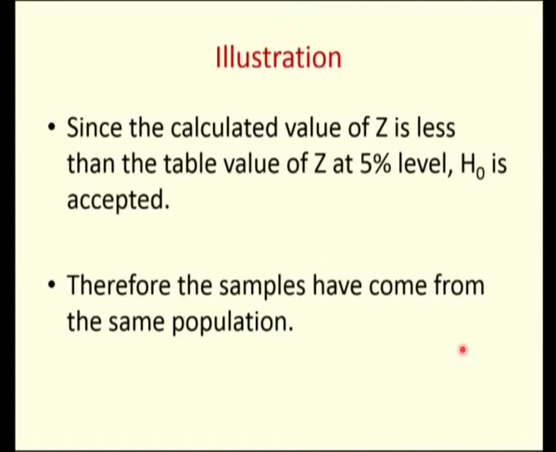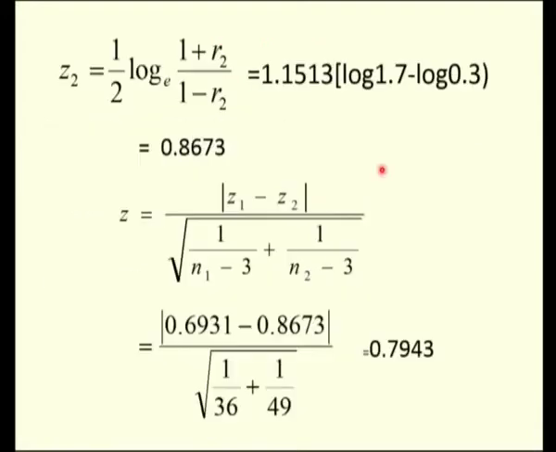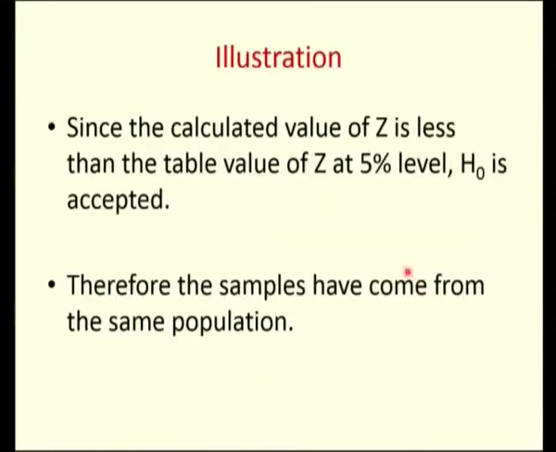We have already seen that this is a two-tailed test, and the table value at 5% level of significance is 1.96, and the calculated value is only 0.79. The calculated value is less than the table value, therefore H0 is accepted. So the conclusion here is that the samples have come from the same population.